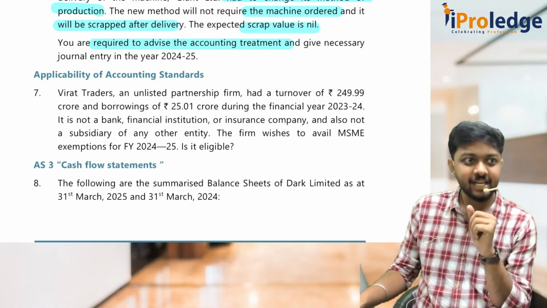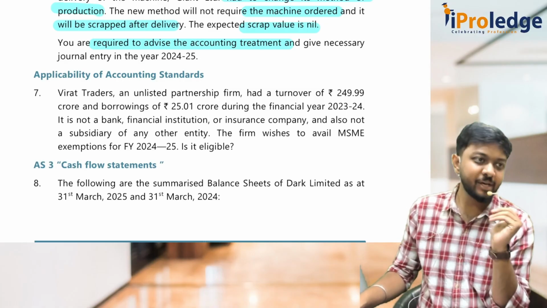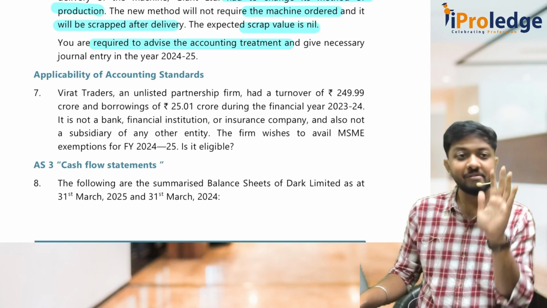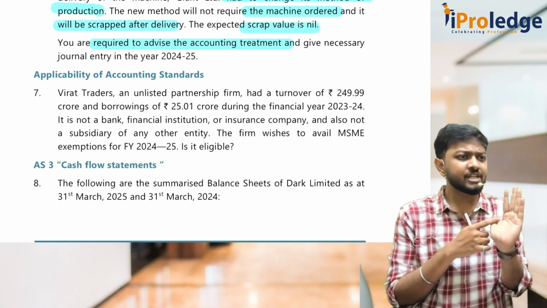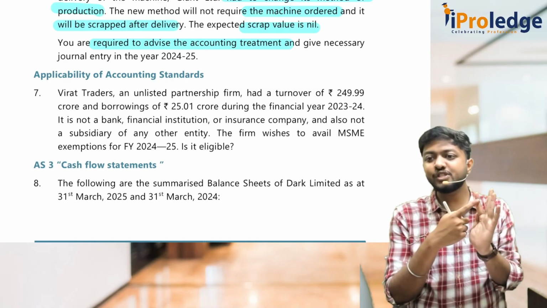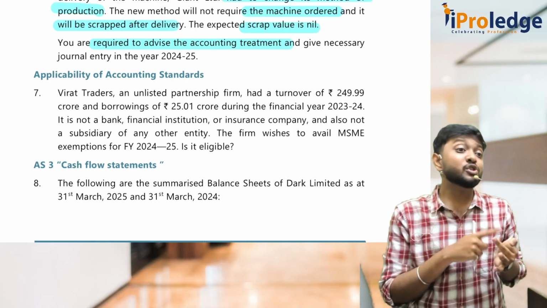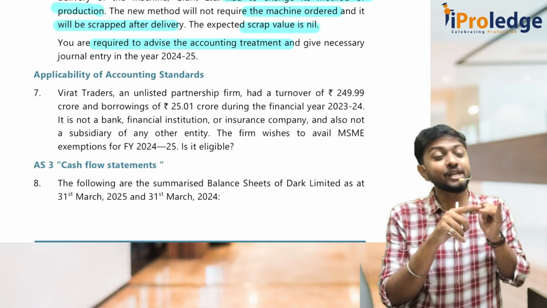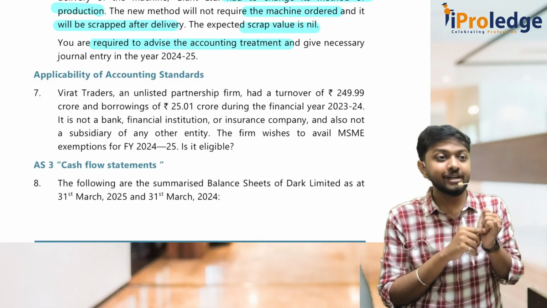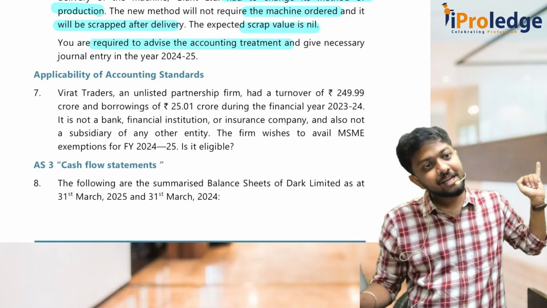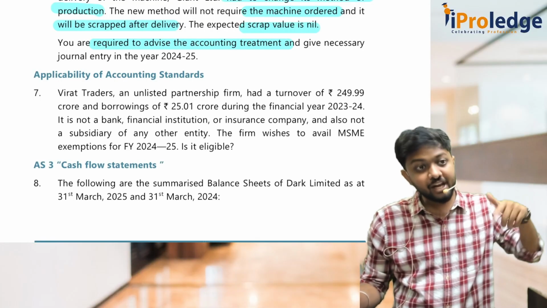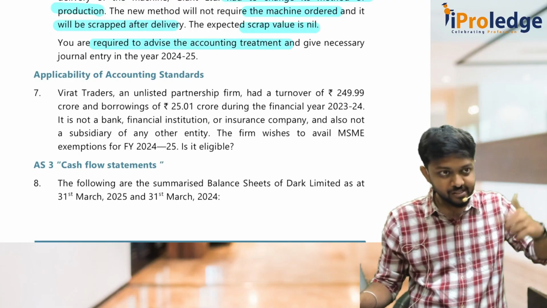There are 5 conditions. If any one of the conditions is breached, then it becomes a non-MSME, a large entity. So for MSME, which are the 5 conditions? It should not be listed. It should not be a banking, insurance or finance company. Its turnover should not exceed 250 crores in the preceding year. Its borrowing should not exceed 50 crore at any time during the preceding financial year. And last one, it should not be a holding or subsidiary of any of the 4 above, which I told.